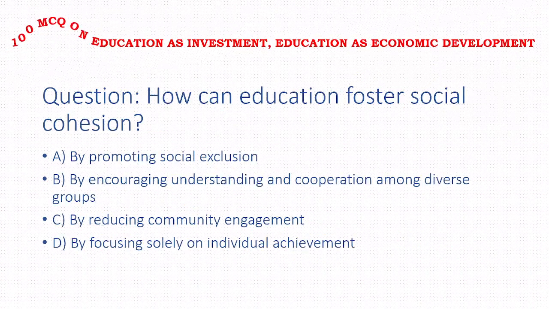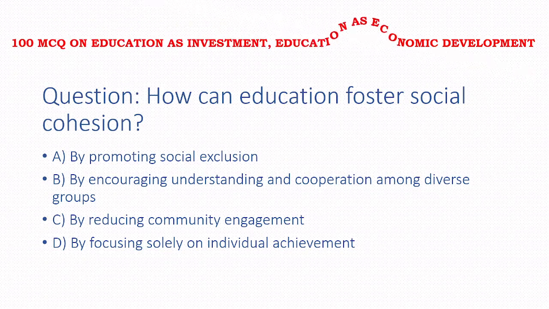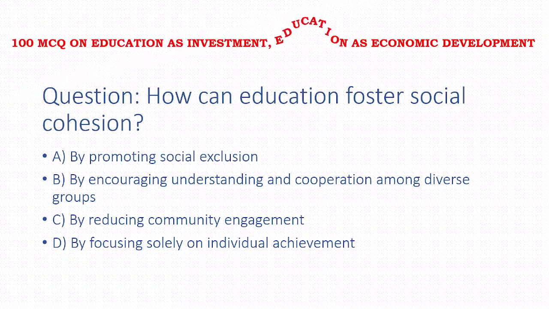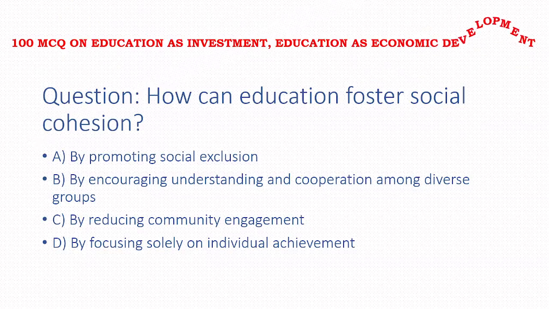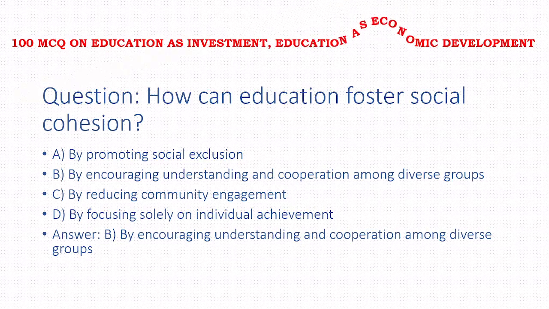Next, how can education foster social cohesion? Options: by promoting social exclusion, by encouraging understanding and cooperation among diverse groups, by reducing community engagement, by focusing solely on individual achievement. Answer of this question is option B, that is by encouraging understanding and cooperation among diverse groups.